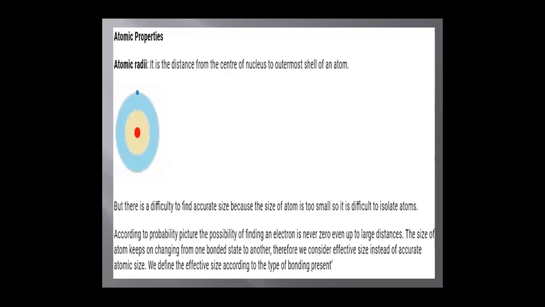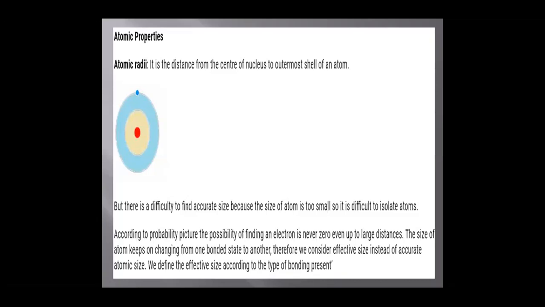The atomic properties. Atomic radius is the distance from the center of the nucleus to the outermost shell electron of an atom. But it is difficult to find the accurate size because the size of an atom is small, so it is difficult to isolate atoms, and it is very difficult to predict the position of an electron. Hence, it is very difficult to give the accurate size of an atom.